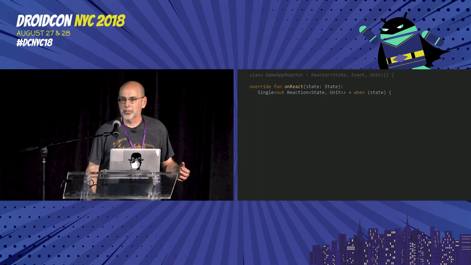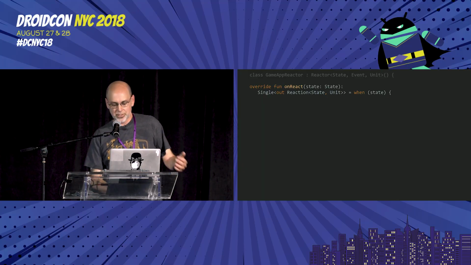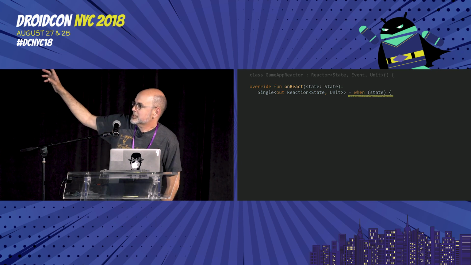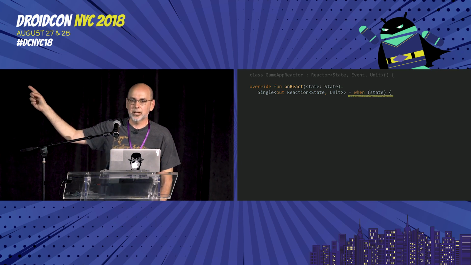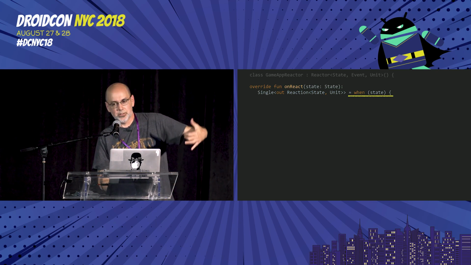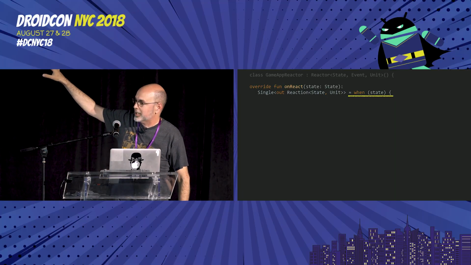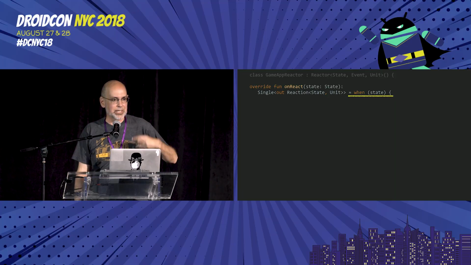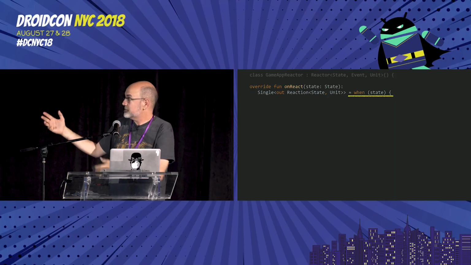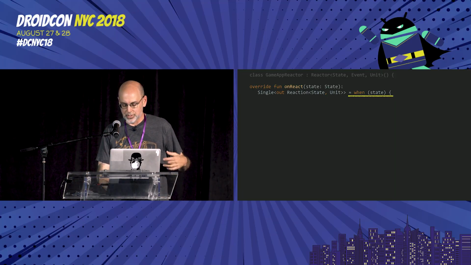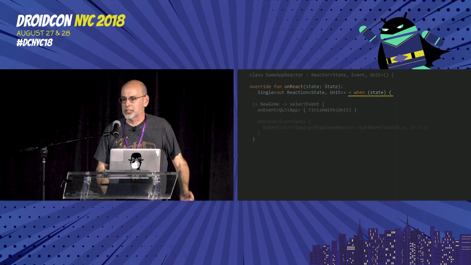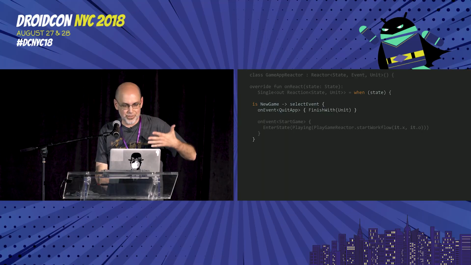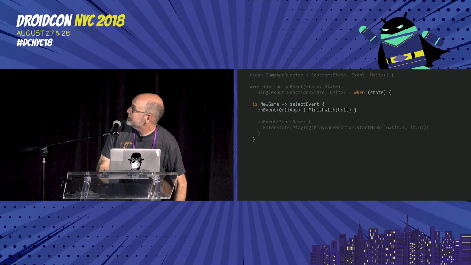And now let's look at our react method, the one and only method in a reactor and the interesting part. So the first thing that's changed from our last one is instead of jumping straight into select event, the thing that lets us choose from all of the events that we're receiving, we're going to switch on what kind of state that we're in right now. Our last workflow pretty much had one state that counted. I'm playing the game, I'm playing the game. Now we can be in one of those four circles, and depending on which circle I'm in, there's different events that actually make sense to me. I'm not going to walk through the entire thing because even with a tiny little four-state machine, there's some code going on, but we'll follow one interesting trail through it.